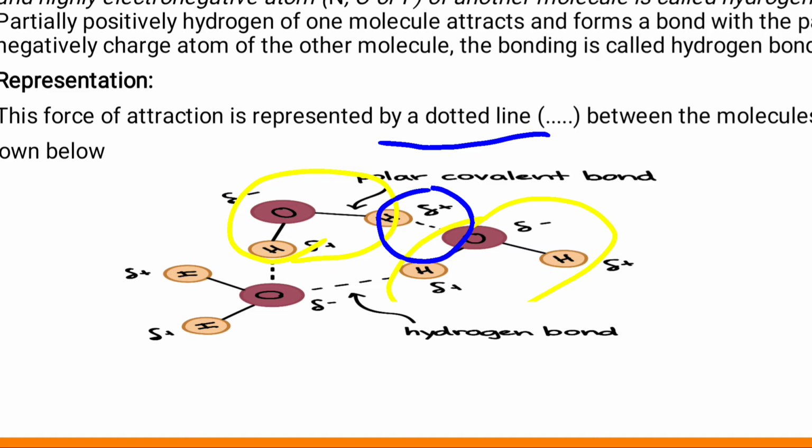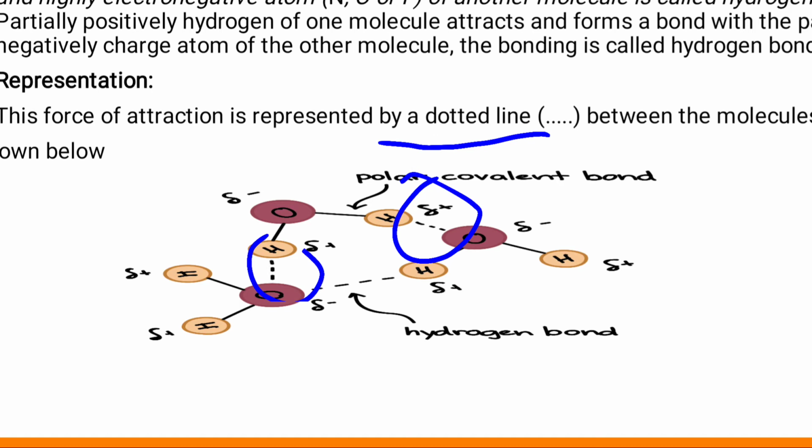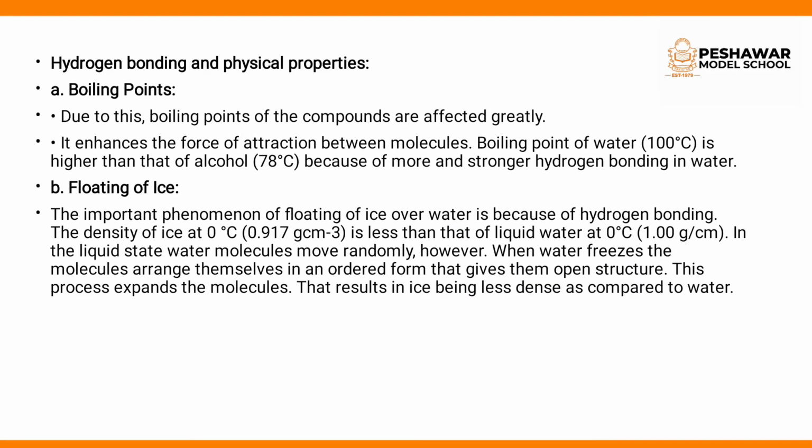In this example, hydrogen bonding is forming between the molecules of water, and in the molecule of water you can see the hydrogen is partial positively charged and the oxygen is partial negatively charged. So again it is an intermolecular force between a partial positive charge atom and a partial negatively charged atom, shown by a dotted line. There are two dotted lines in this diagram that show you the formation of hydrogen bonding. Clear?